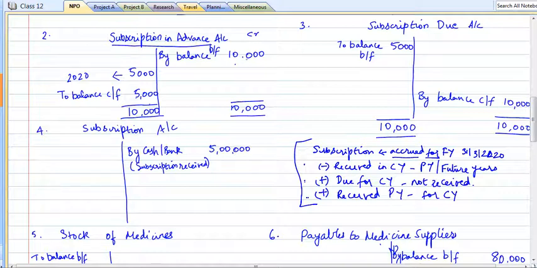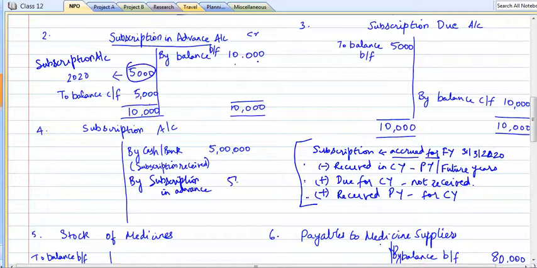So let's move on to the subscription in advance account. It is a credit balance account because it is a receivable, but before it is due itself, we received it, which means it is not something which belongs to us, it is a liability. So opening credit balance of 10,000 and closing balance of 5,000, which means there is a balancing figure of 5,000. This is nothing but subscription for the year. So we need to take this to the subscription account, by subscription in advance